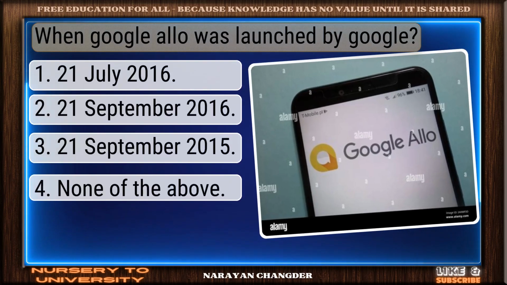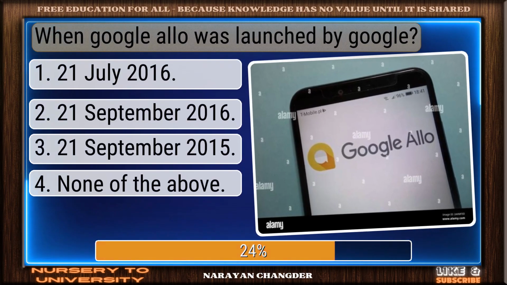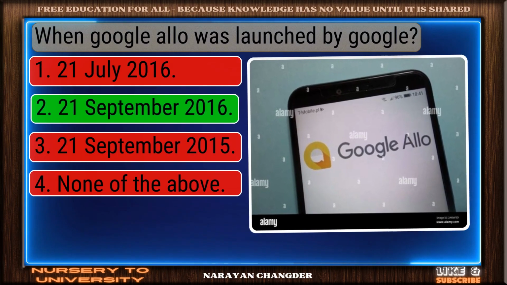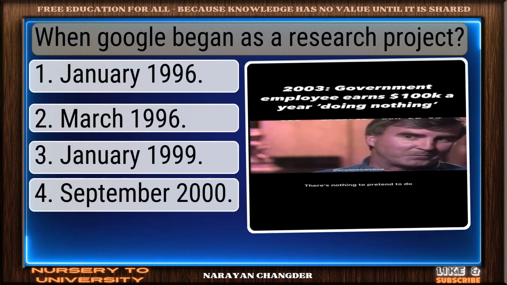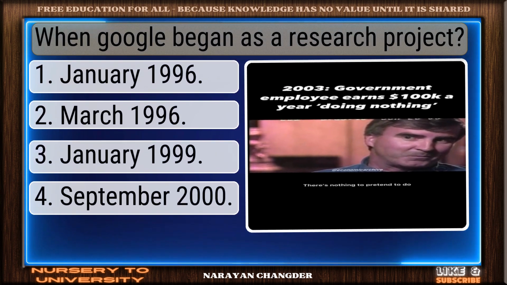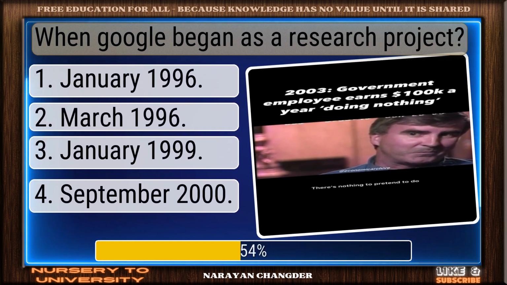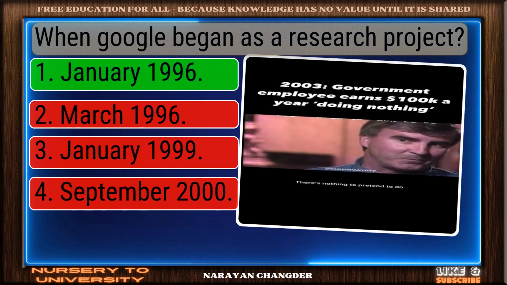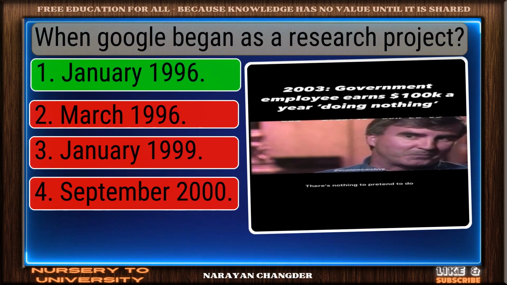When Google Allo was launched by Google. You chose 21 September 2016, and it is correct. When Google began as a research project. Excellent choice. January 1996 is the right answer.